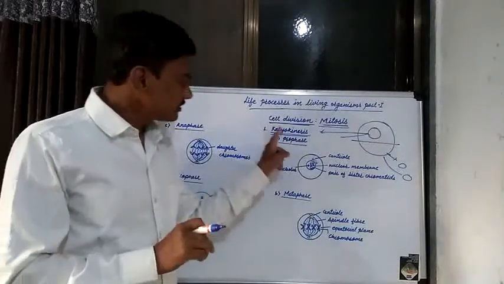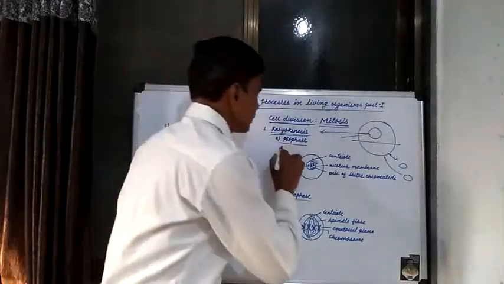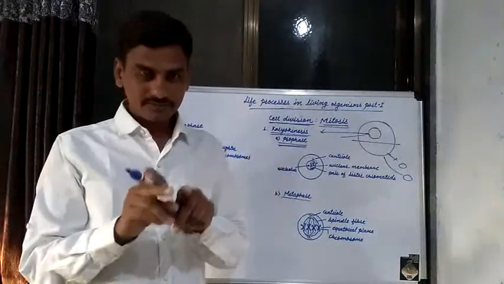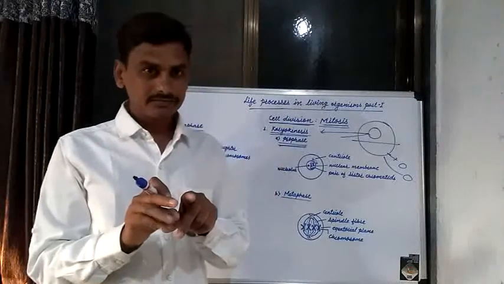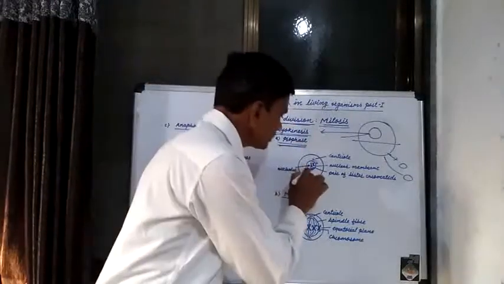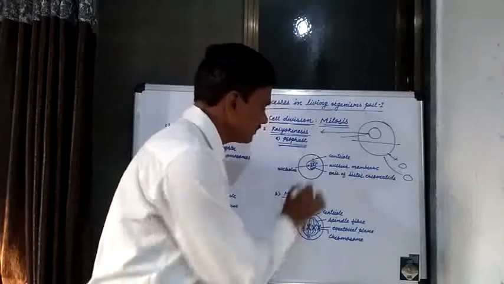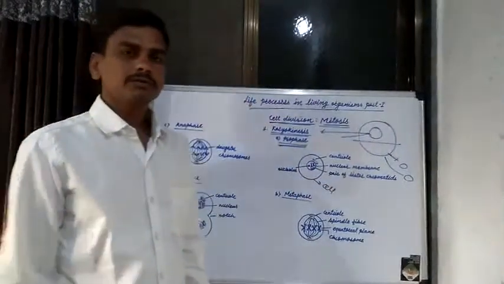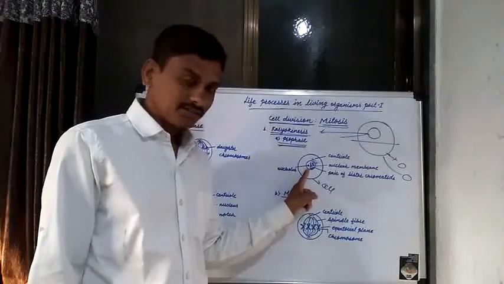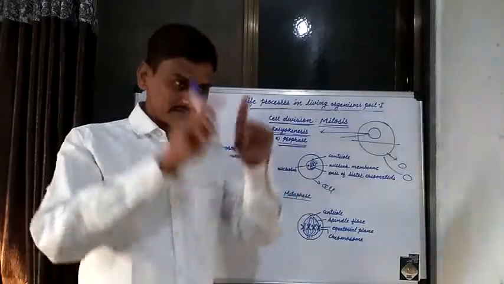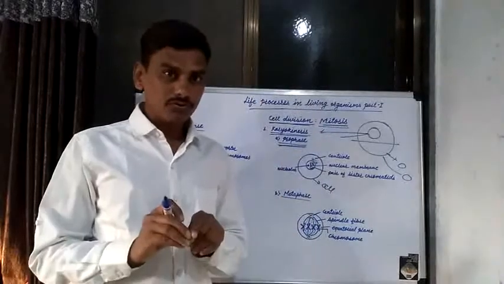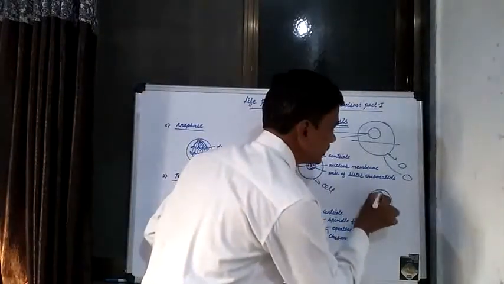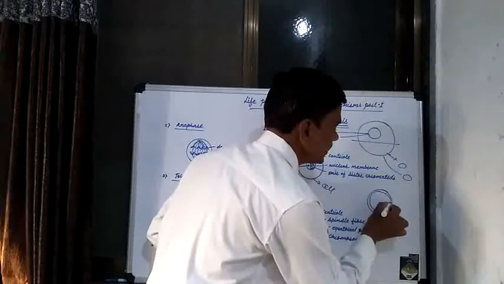Now the first phase of karyokinesis is known as prophase. If you see the structure of prophase in a cell, the nucleus is present in the central part of the cell. Under an electron microscope, the nucleus is covered with a nuclear membrane.